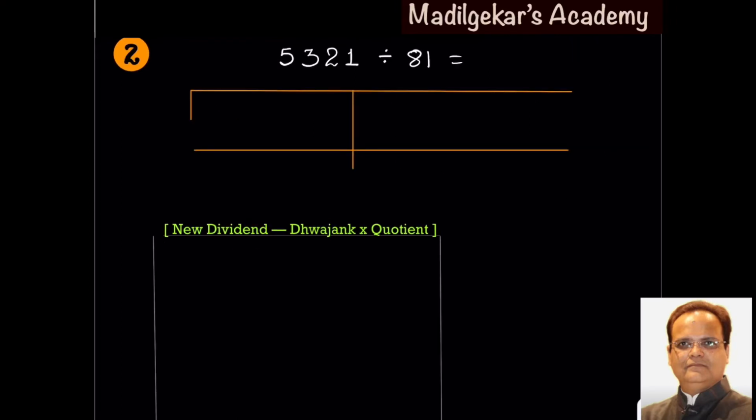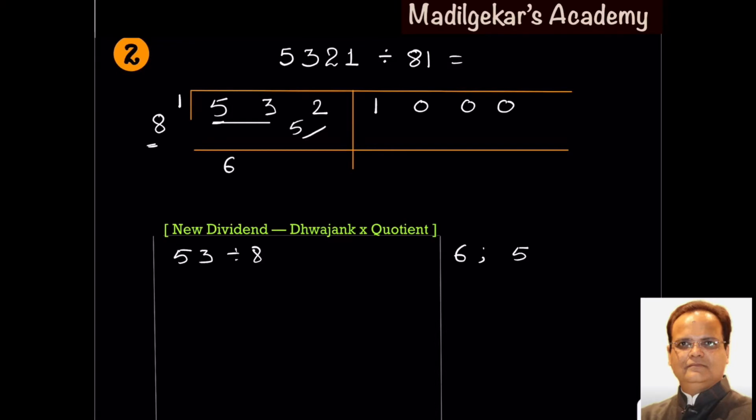Now, the second example. Here 5321 is to be divided by 81. Here dvajank is 1, operator is 8. The dividend is 532, separate the last digit of the dividend. Since we want to find the answer in decimal, take zeros. As 5 is not divisible by the operator 8, consider it as 53. On dividing 53 by 8 gives quotient 6 and remainder 5.